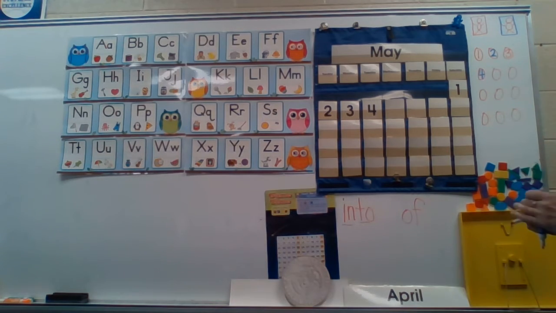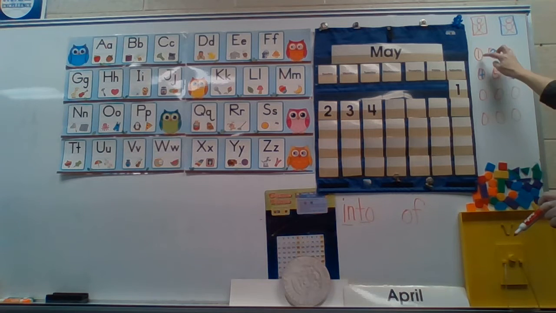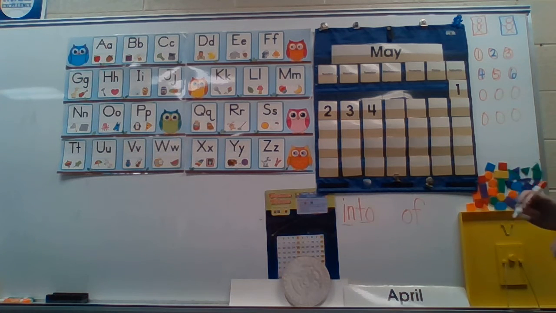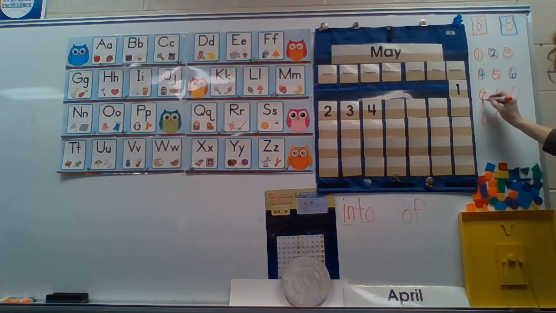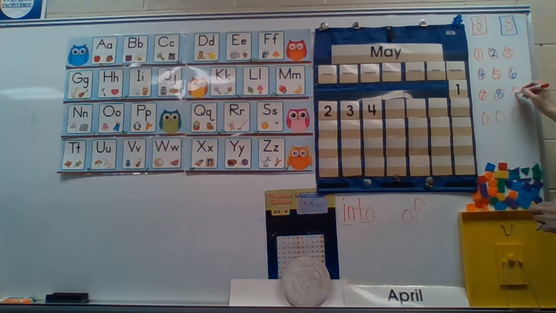Now I got more cookies left, so let's divide them up. I'll give red a cookie and blue a cookie. Now let's see. Let's see, there's 1, 2, 3 reds and 1, 2, 3 blues. Oh, same amount. All right, let's keep going. Make sure I'm giving everybody the same amount. I give red 1 and then blue 1, and then red 1, and then blue 1, and then red 1, and then blue 1.